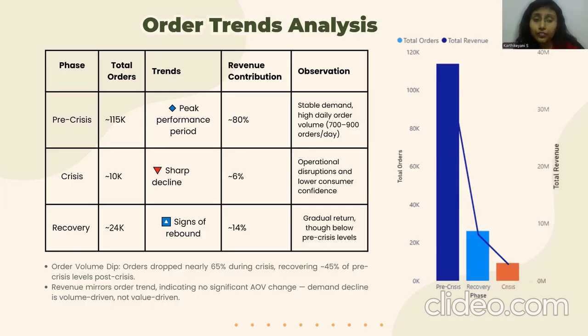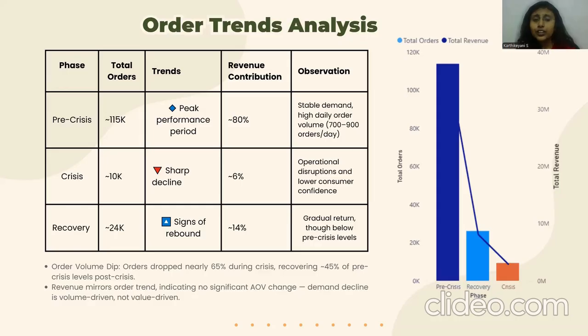And in the recovery phase, we took about 24K orders, and this shows signs of rebound. The revenue contribution is 14%, which is good compared to the crisis phase. So we are gradually returning, but it is very much below pre-crisis levels. There's really huge room for improvement.